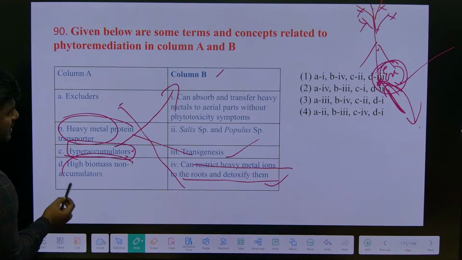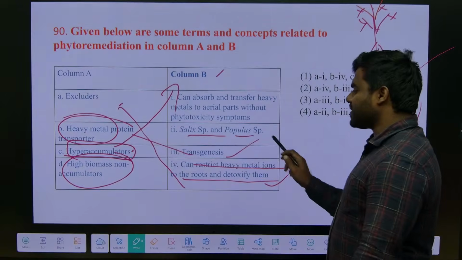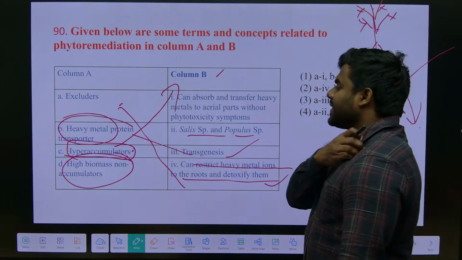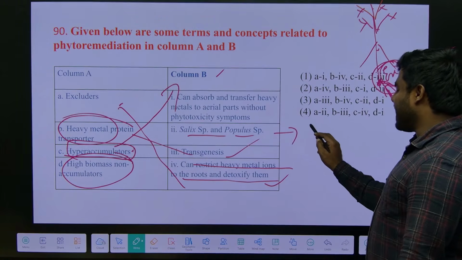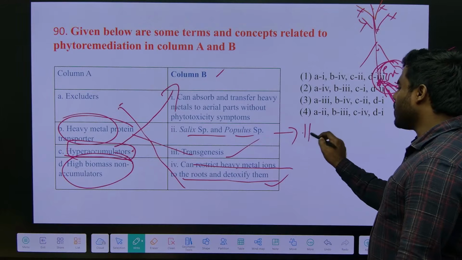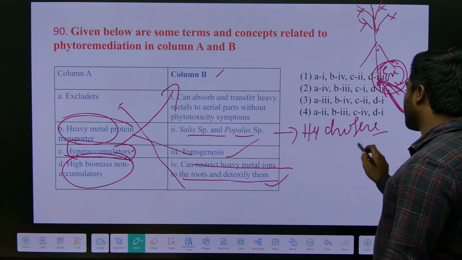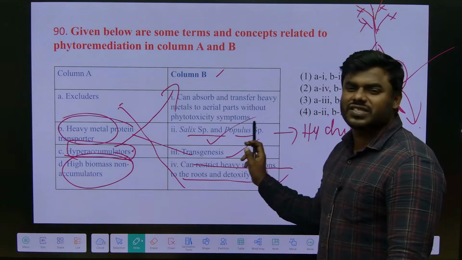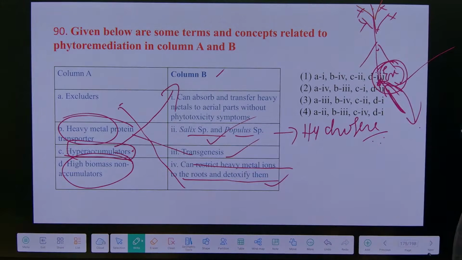High biomass non-accumulators. Examples are Salix species and Populus. Where did we read this, does anyone remember? Salix, Populus. We read something called hydrosere succession. Remember, we read the different stages of the hydrosere. Ulmus, Populus, in the woodland stage, right? This is a very good question which you have to remember along with the examples.